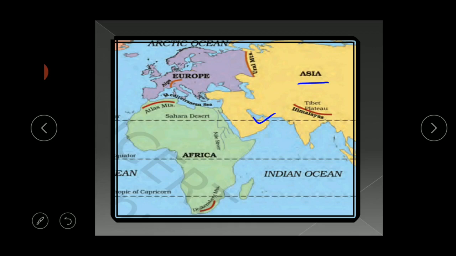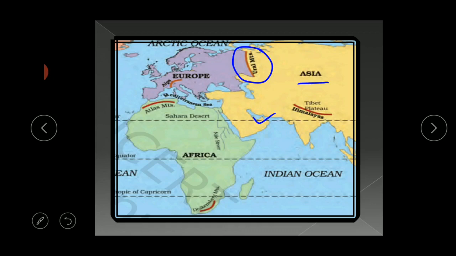Asia and Europe are separated by a mountain called the Ural Mountain. The combined land of Europe and Asia is called Eurasia. This land is called Eurasia, that is Europe plus Asia, the combined landmass of Europe and Asia.